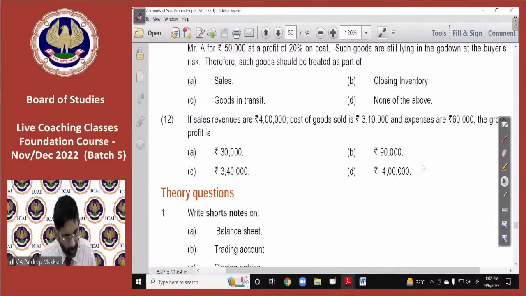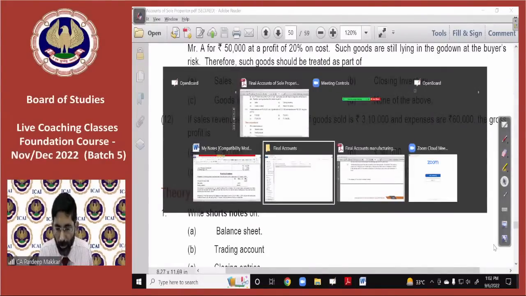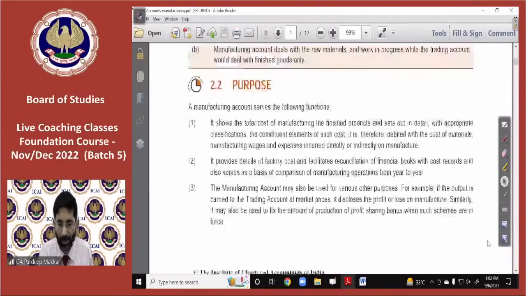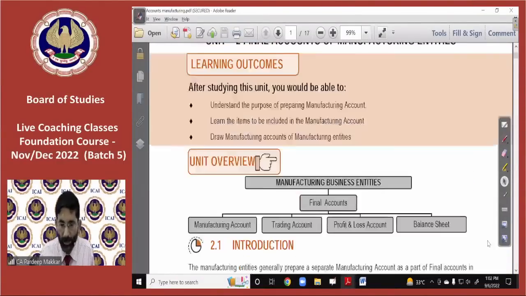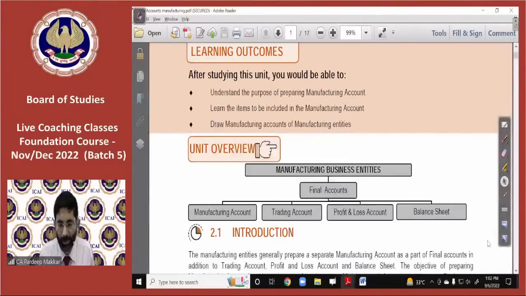सर, व्हेन विल वी स्टार्ट यूनिट 2 ऑफ चैप्टर 7? अगर टाइम हो तो बेटा अभी करेंगे स्टार्ट, नहीं तो नेक्स्ट लेक्चर में करेंगे. Obviously in the next lecture we will start it. That is a very small chapter. Now what you have to do, your duty is to do some favor for me also, because we'll have to complete that chapter also. This is a manufacturing account, final accounts of manufacturing entities.